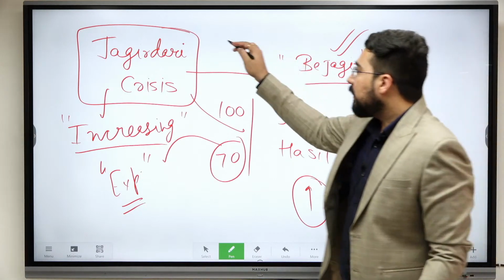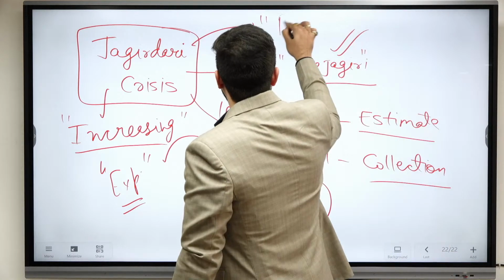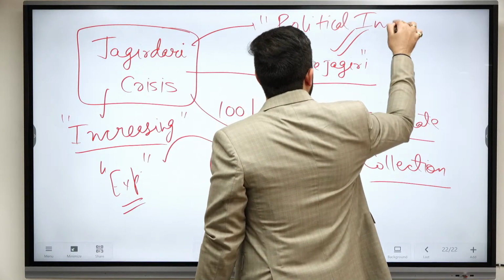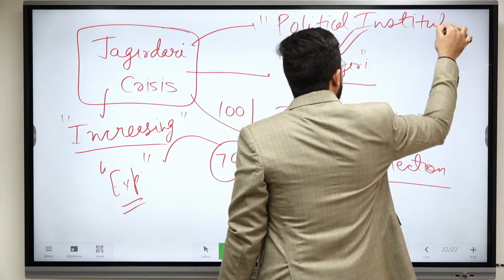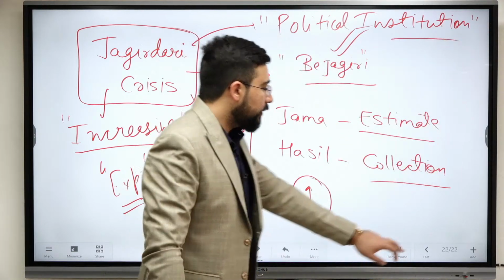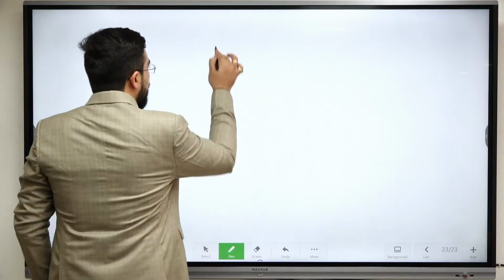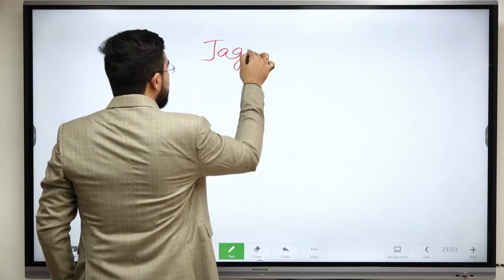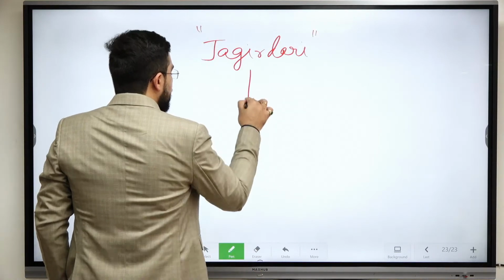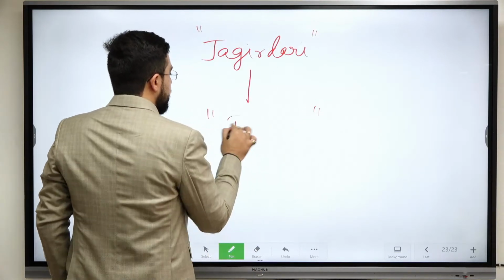So once there was degradation of political institutions, what were these Jagirdars doing? Whenever they were assigned an area, they started exploiting the peasants.